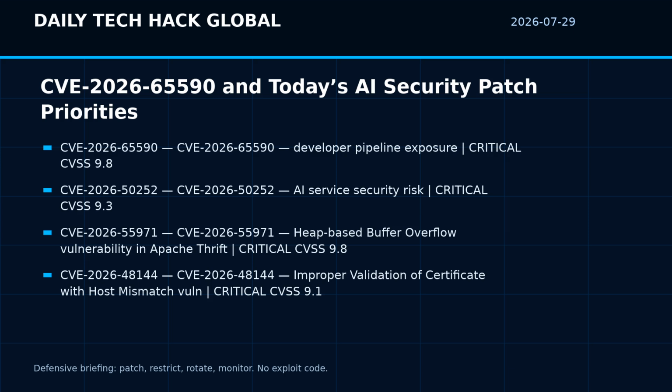This issue only affects deployments where the n8n/computer-use package is explicitly installed and running. Standard n8n installations are not affected. The recorded severity is critical with CVSS 9.8. Why it matters: agent tools often forward credentials or call internal APIs, so path scope, least privilege, and audit logs matter as much as model behavior.